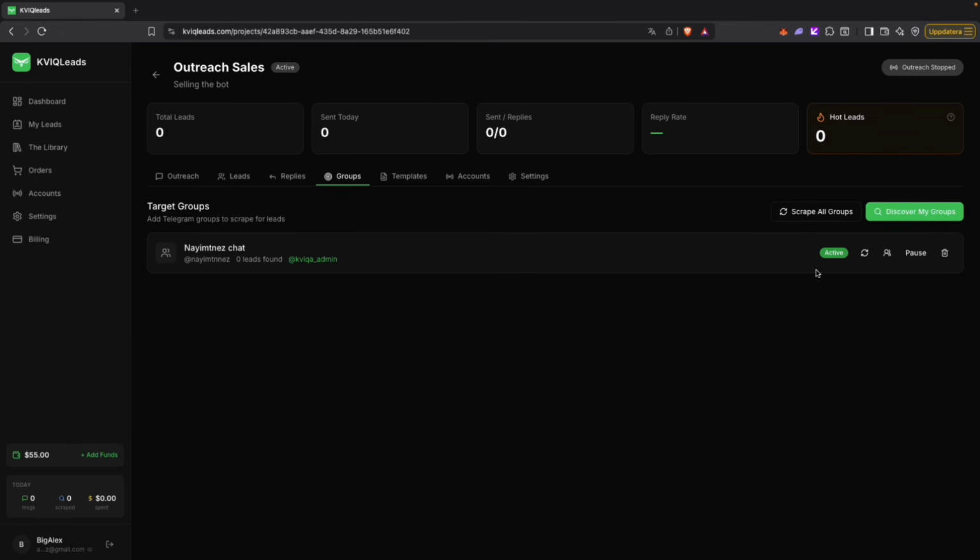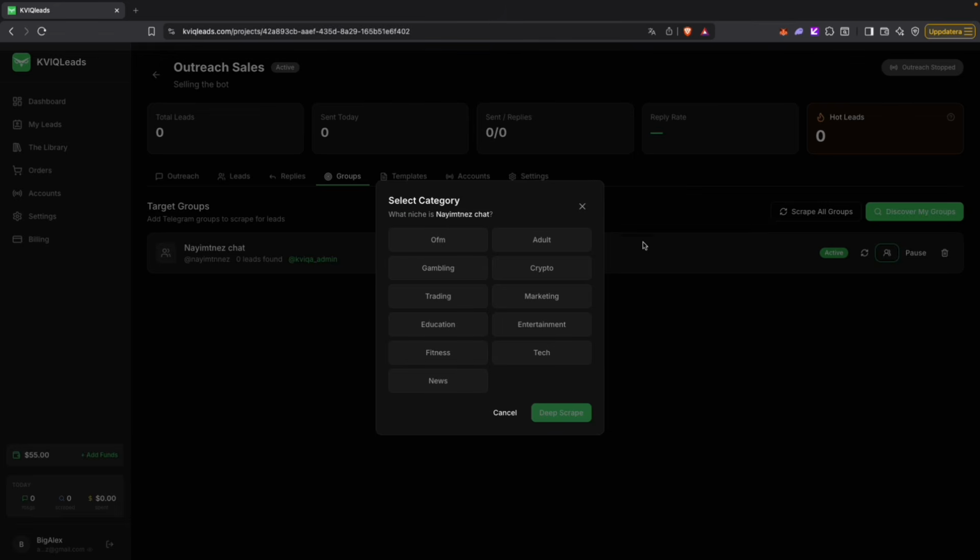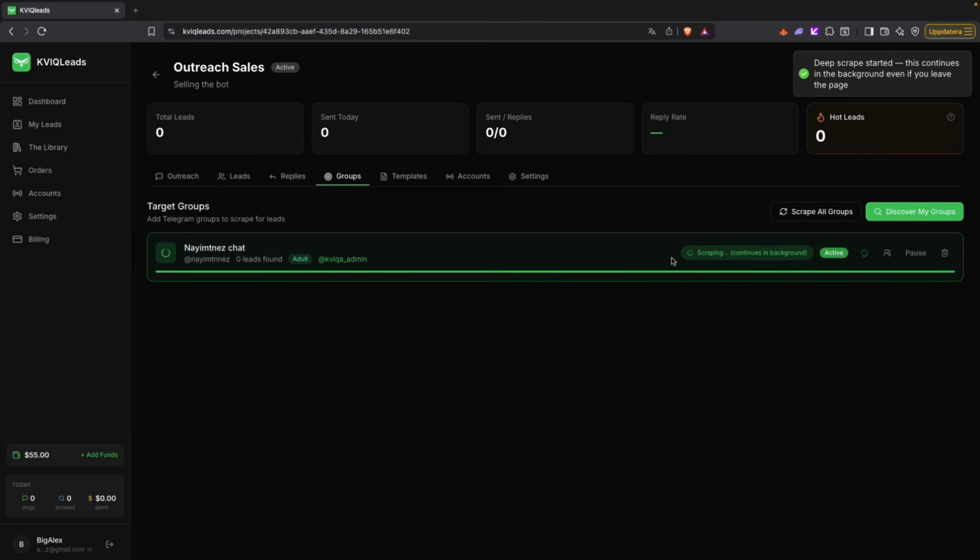And now once it's here, we're gonna go to this tool, deep scrape all members. Click on that. And then we just have to categorize what this is. So this is an adult one and deep scrape. Now it's gonna start, so you can just leave this page, go get a coffee or something, and then you can come back and you will have a load of customers where some of them will definitely be paying for your content. It's literally this simple, guys.